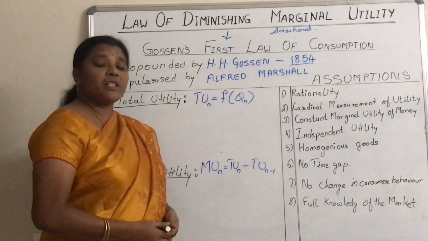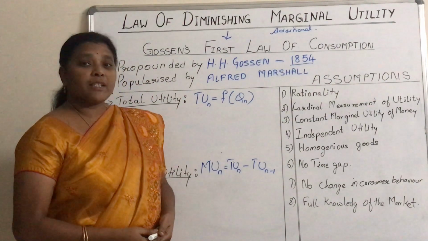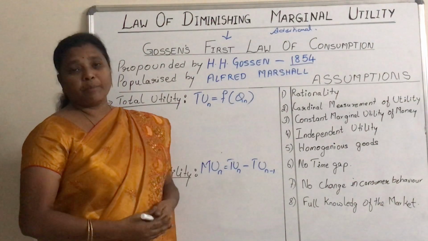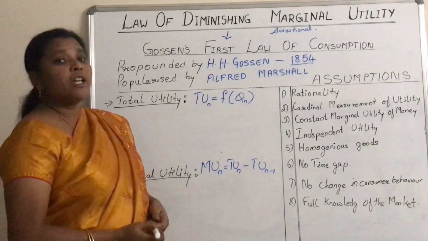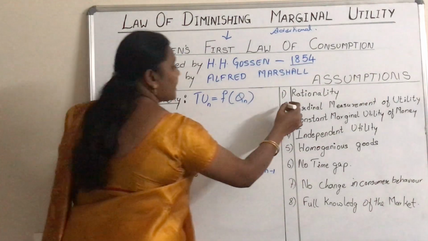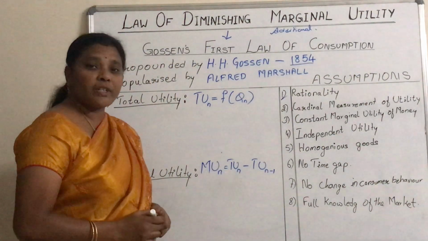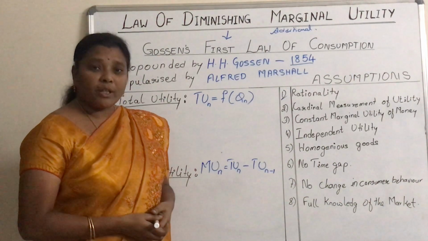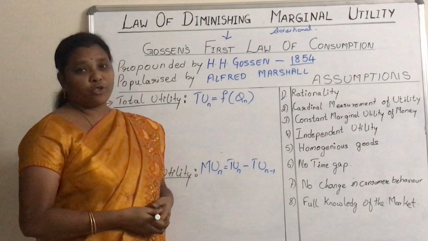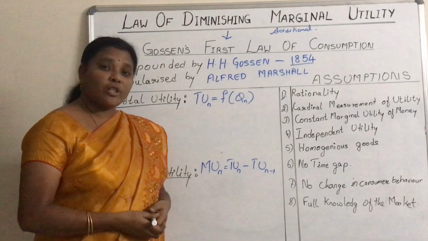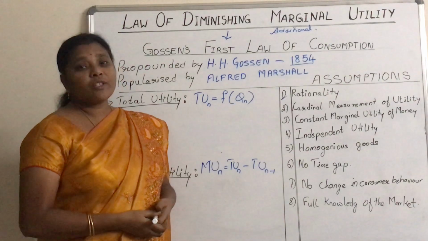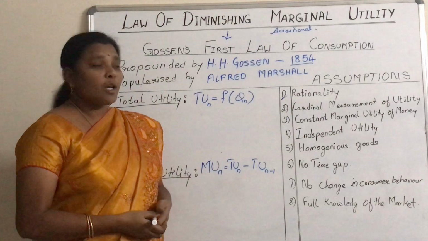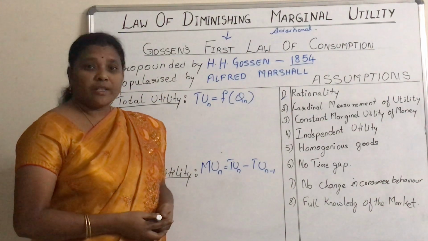Before proceeding with the details of the law, we must know certain assumptions which must hold to apply the law of diminishing marginal utility. The first assumption is rationality of the consumer. All of us are considered rational economic men or rational consumers. Why are we called rational economic men? Because we always try to get maximum satisfaction with the given goods. So all of us must be rational consumers.